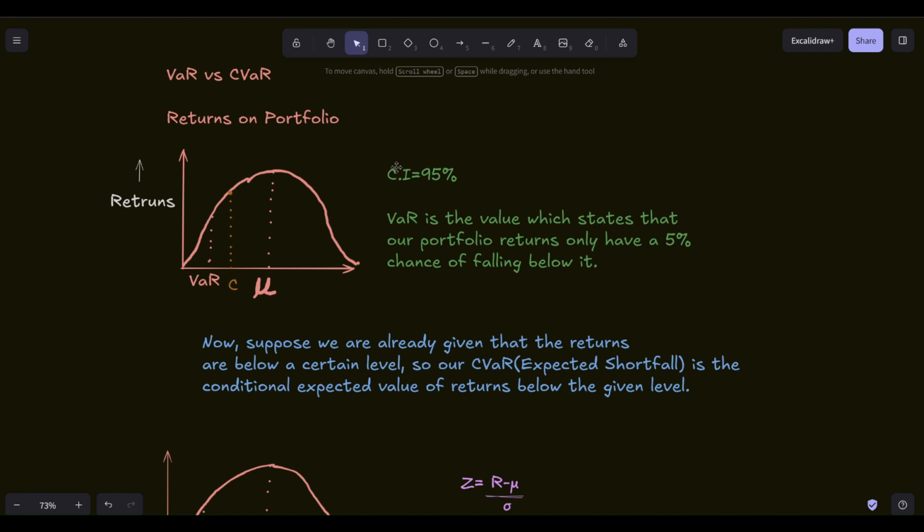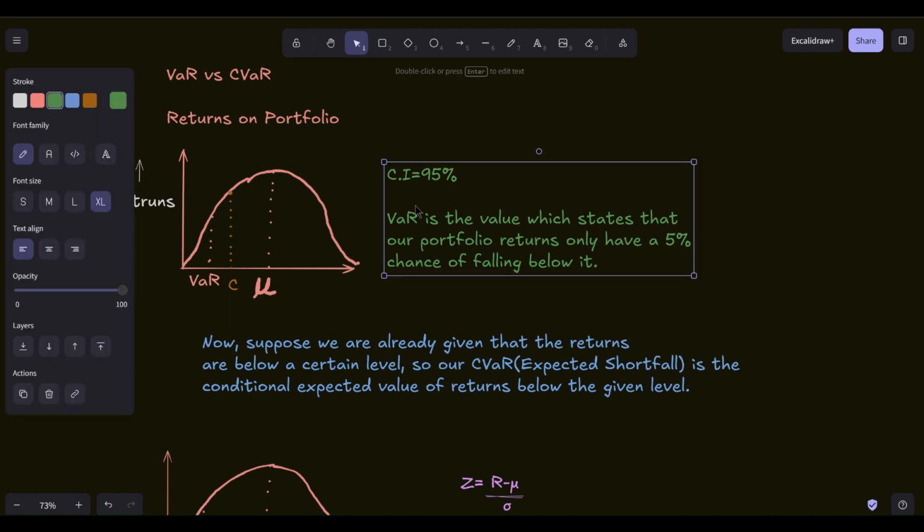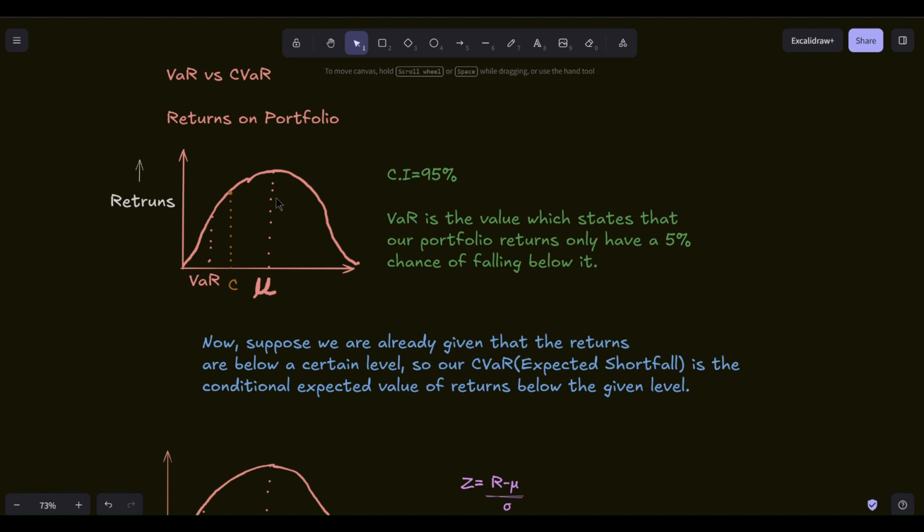Suppose we choose a confidence level of 95%. Then value at risk is the return level such that there is only a 5% probability that the portfolio return will fall below that level. In other words, if we draw the probability density function of the returns and integrate the area under the curve, then 95% of the probability mass lies above the value at risk and only 5% lies below it. So, only 5 times out of 100, the returns on our portfolio would be worse than the value at risk.